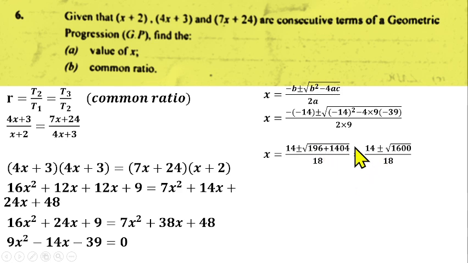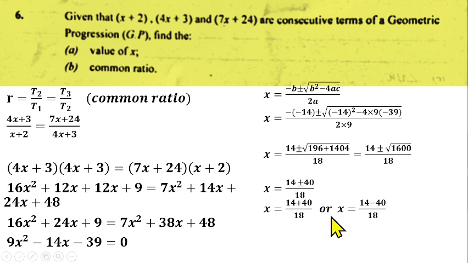If you add this together in the square root, we have 1600, and the square root of 1600 gives us 40. So s equals 14 plus or minus 40 over 18, and this implies two statements. It means that s equals 14 plus 40 over 18, or s equals 14 minus 40 over 18. 14 plus 40 gives us 54, divided by 18, that gives us 3.